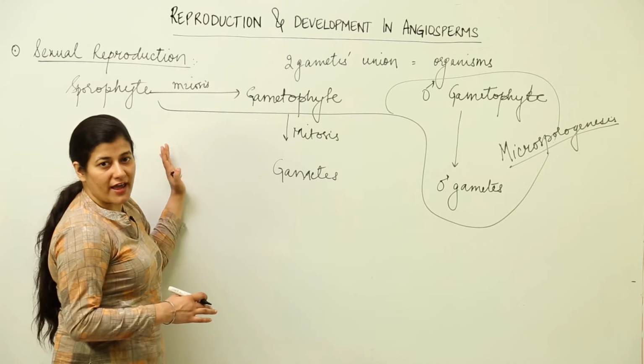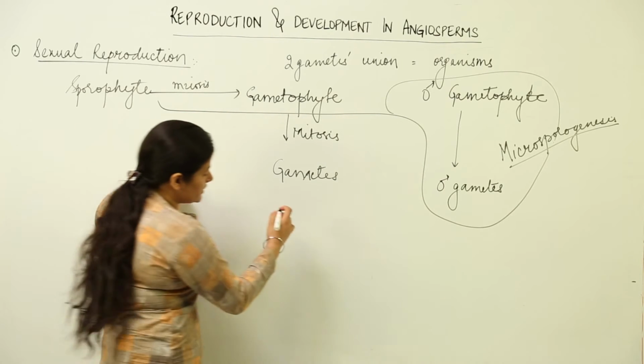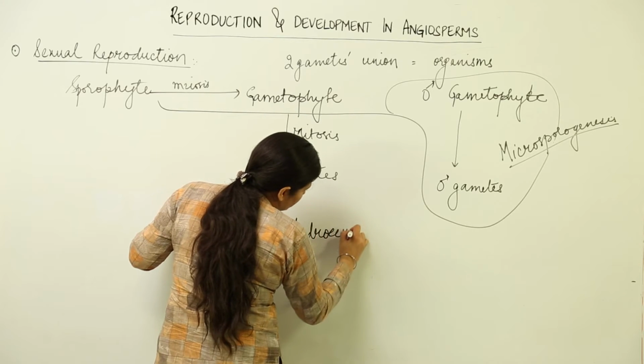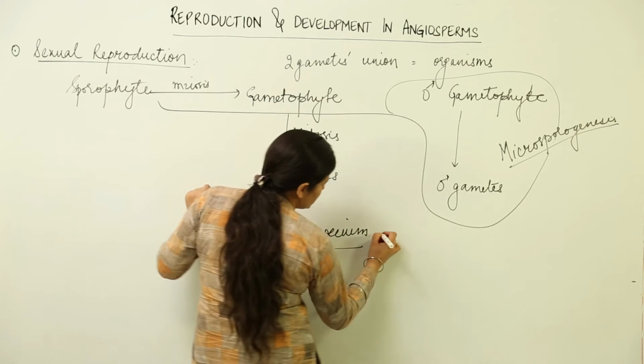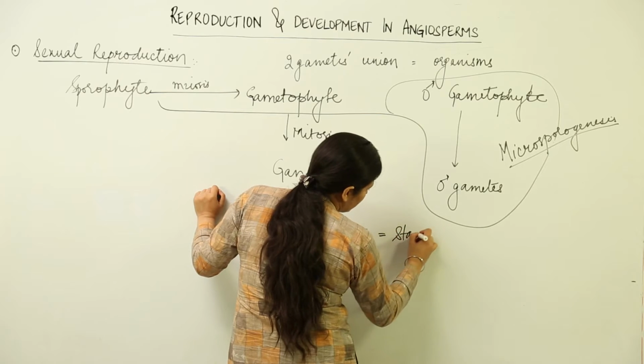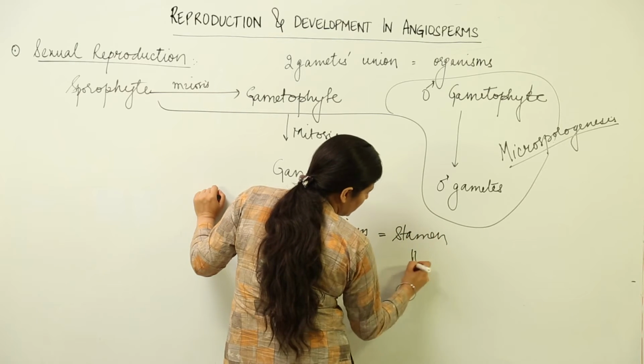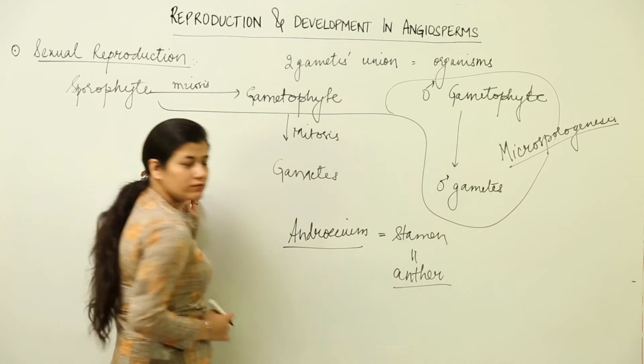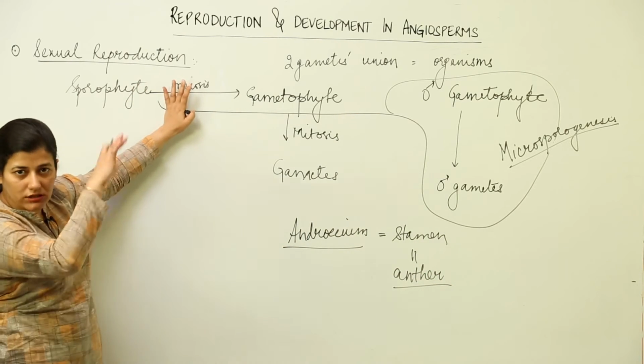On the sporophyte, within the flower, inside the androecium. So the androecium, otherwise known as stamen. Within the stamen, the region known as anther. Okay, on the sporophyte, consider the plant body.